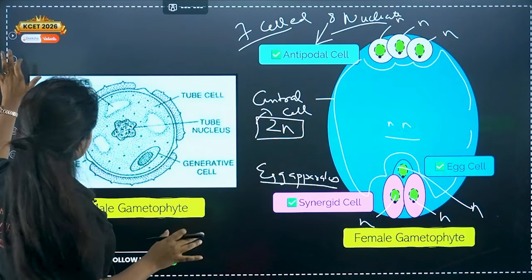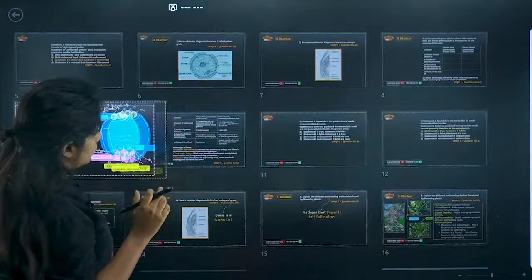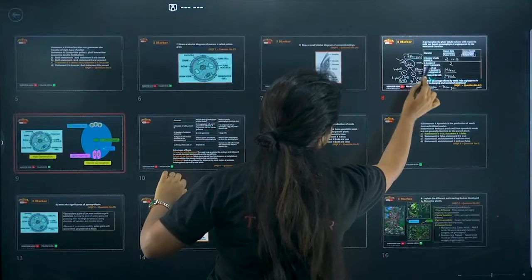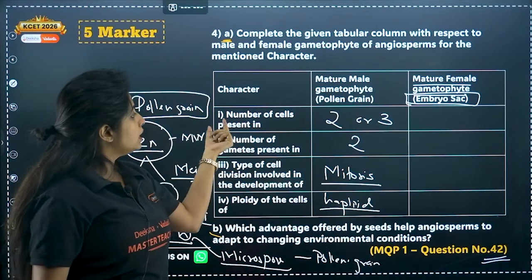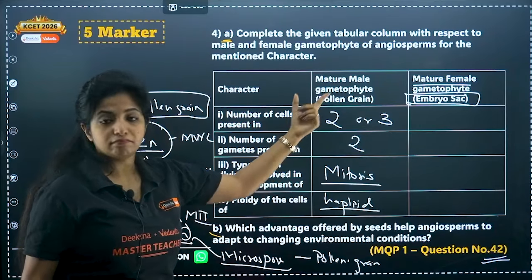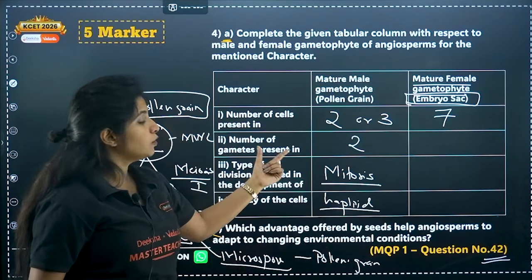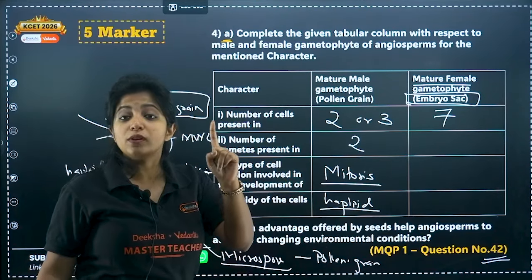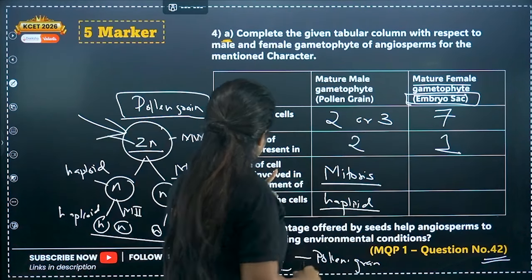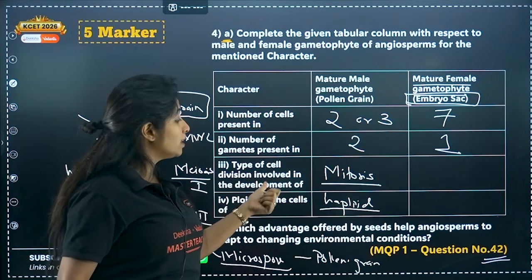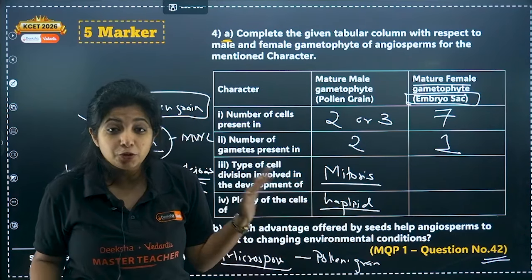Okay, now over here, if we come back to this particular slide and we try to solve it, how many number of cells are there? Ma'am, there are 7 cells. Okay, number of gametes present, how many gametes are there? Only one gamete, that is the female gamete. Type of cell division involved in the development of. Ma'am, what is the cell division? I do not know, ma'am.